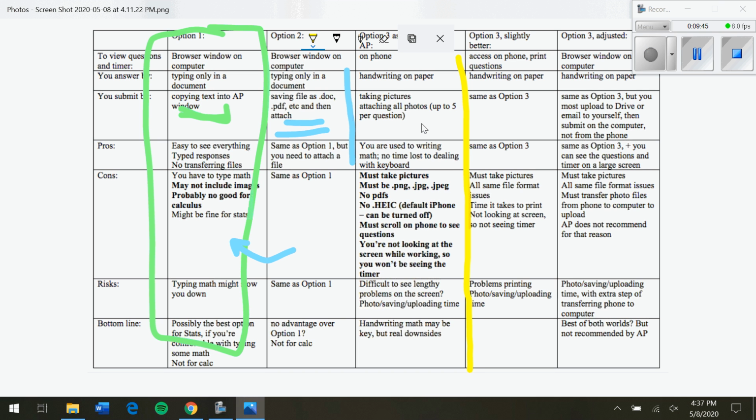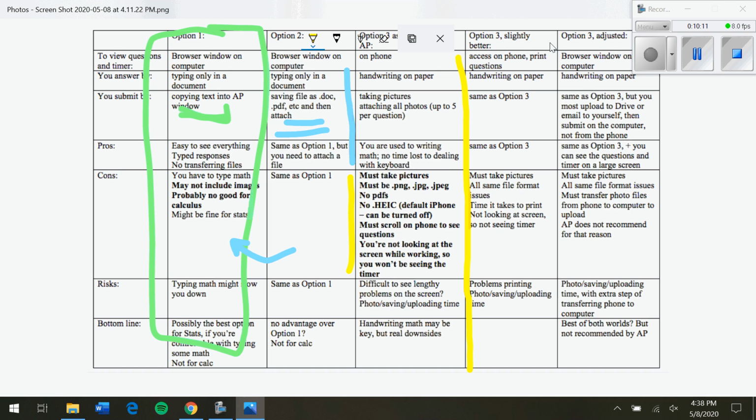Option 3, the one we were just talking about, would be accessing the exam on your phone and writing all of the work out on a piece of paper and then taking a picture and uploading those. Again, pros would be you don't have to deal with typing math, but you do have to upload a photo, which might take a little bit of time, not really a lot, but you must scroll on your phone to see the question, like the AP question, and you will not see the timer while you're working. So that's an issue. Now, this teacher proposed a couple other options.